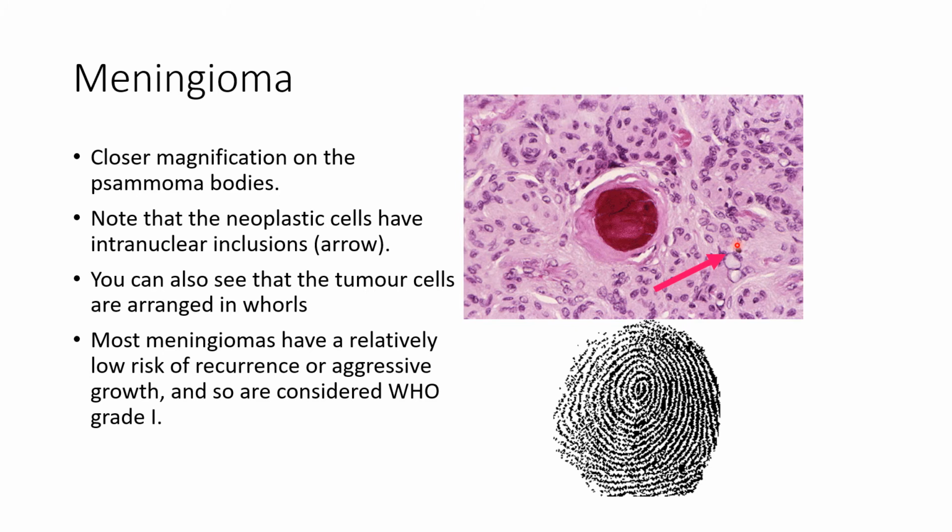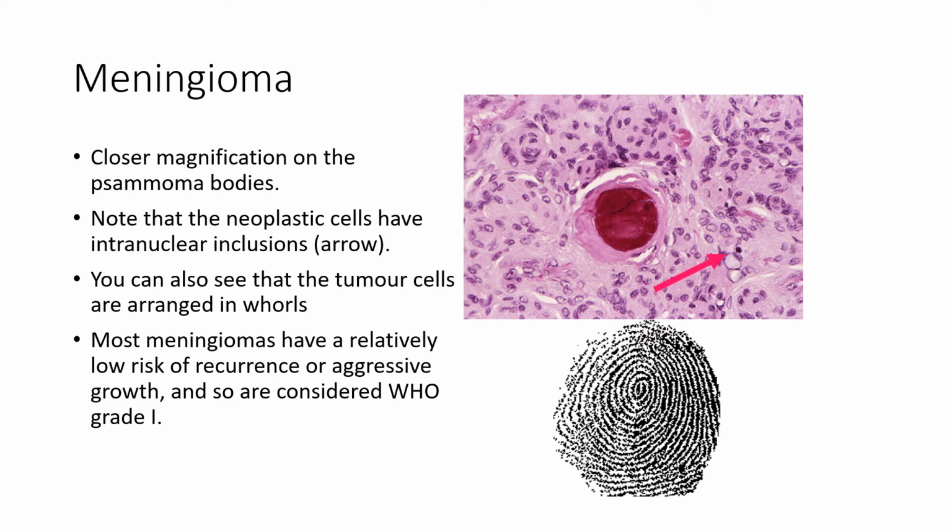You can also see this whorling pattern of neoplastic cells, just like the whorling pattern of your fingerprint. Yeah? So some do have intranuclear inclusions, just like in these ones. So most meningiomas have relatively low risk of recurrence or aggressive growth, and they are considered a benign tumor, WHO